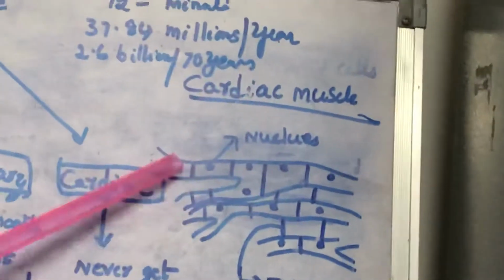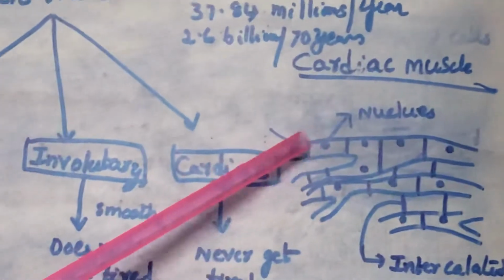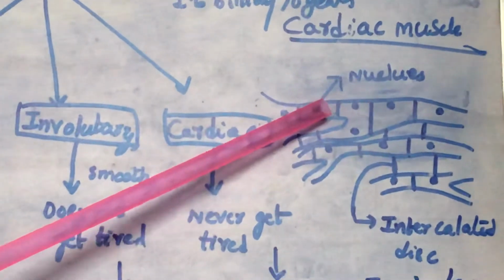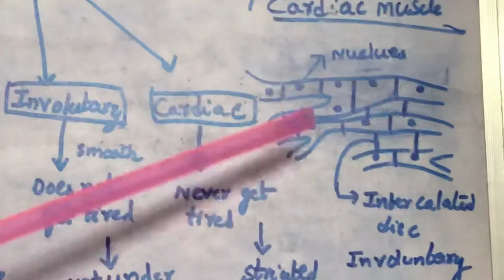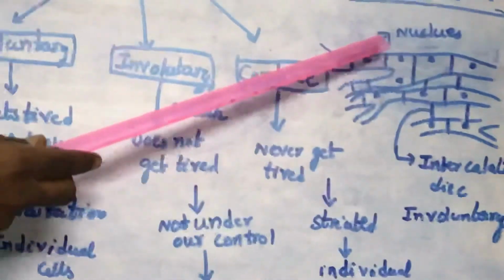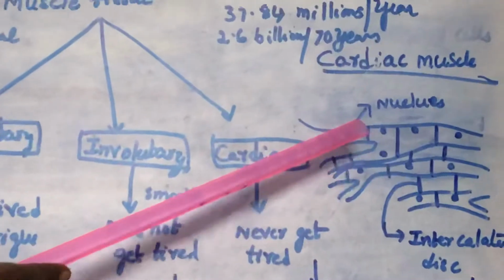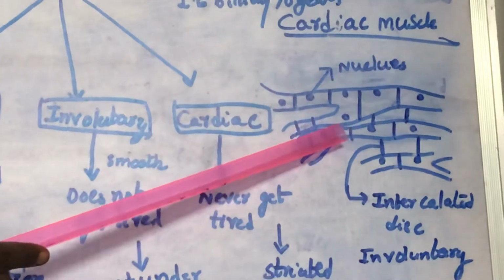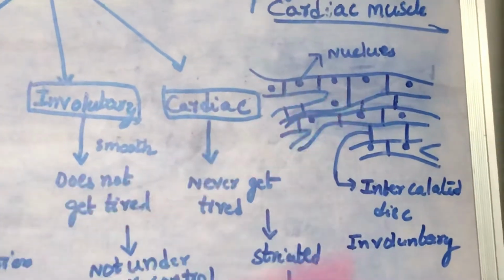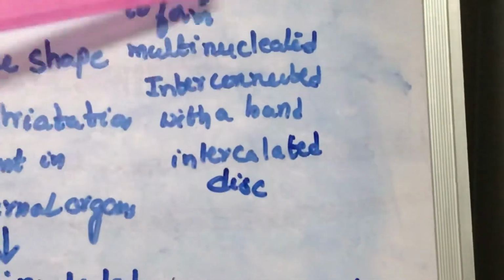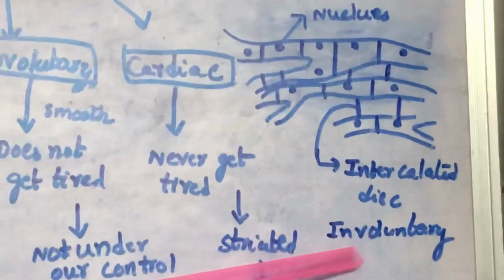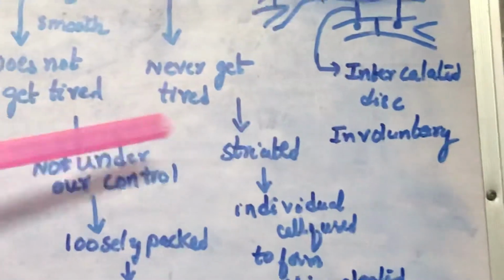When you observe these cardiac muscles under the microscope, you can come across striations, light and dark bands, and you can also come across the nucleus. Basically, these cardiac muscles are individual cells, but they fuse to form multinucleated cells. One individual cell fuses with another individual cell with a disc-like structure called the intercalated disc. What do we call the disc-like structure? Intercalated disc. They are striated in structure but involuntary in function.